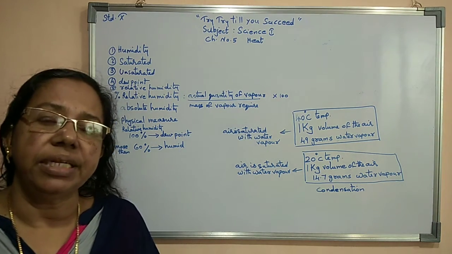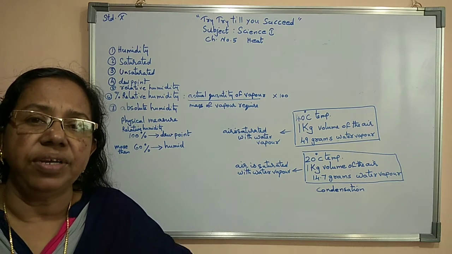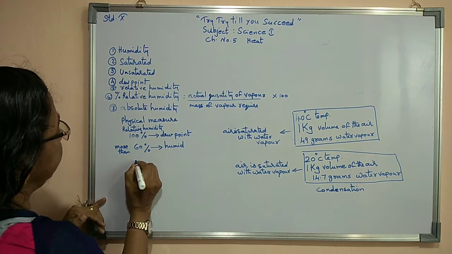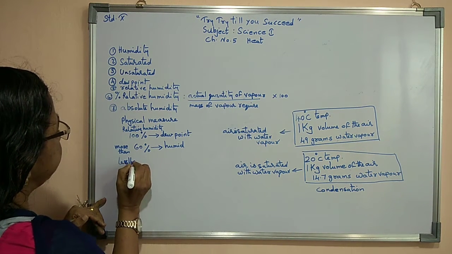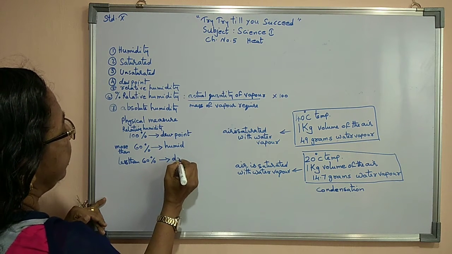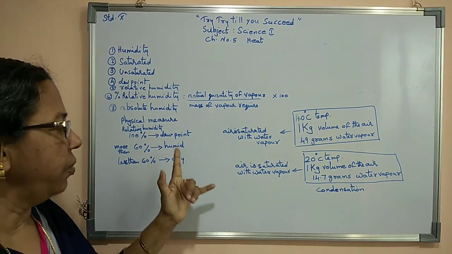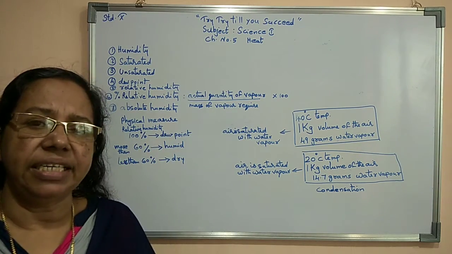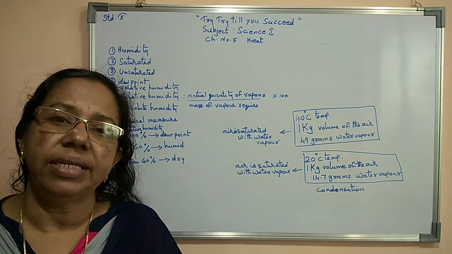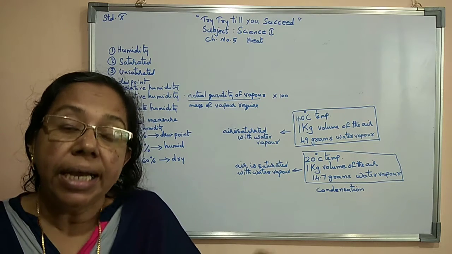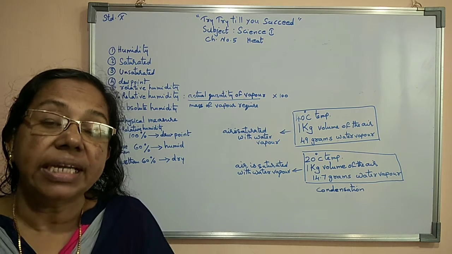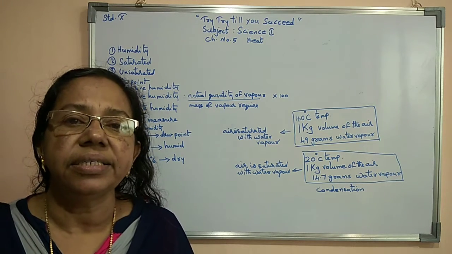If relative humidity is less than 60%, we will feel that air is dry. At 100% relative humidity, we will feel that is dew point. Less than 60%, air is dry; more than 60%, air is humid.